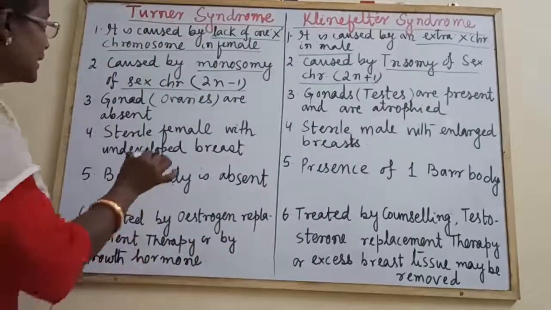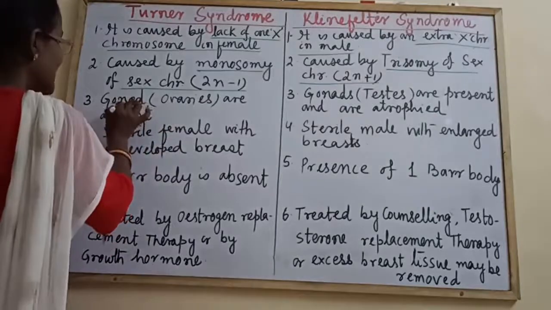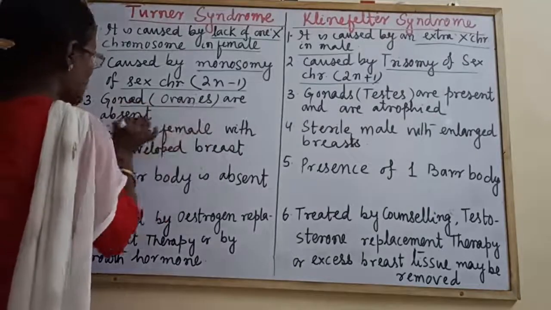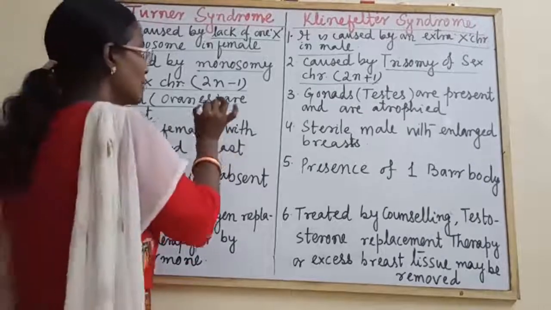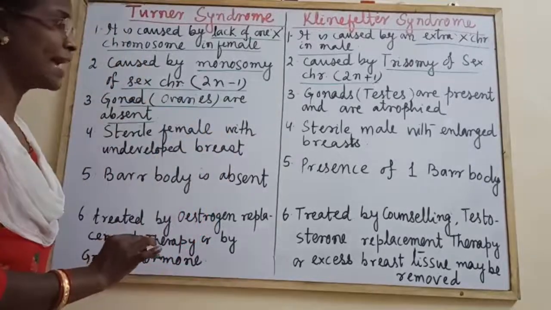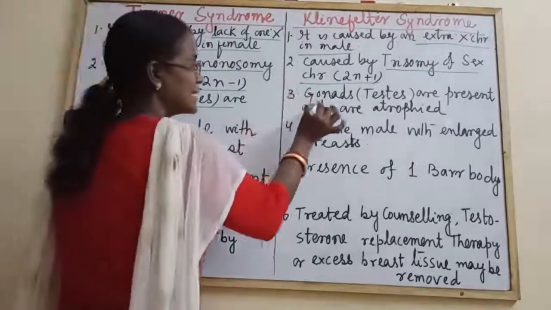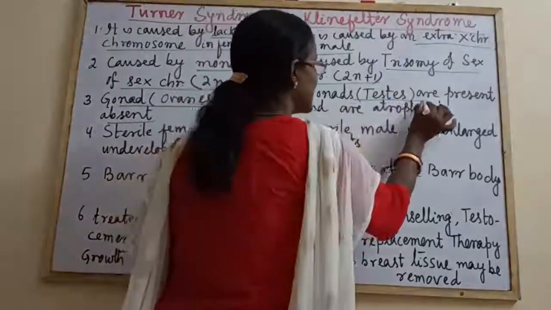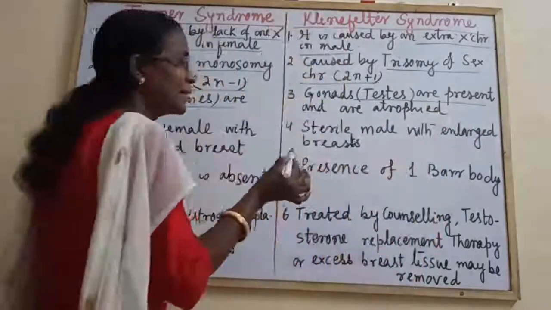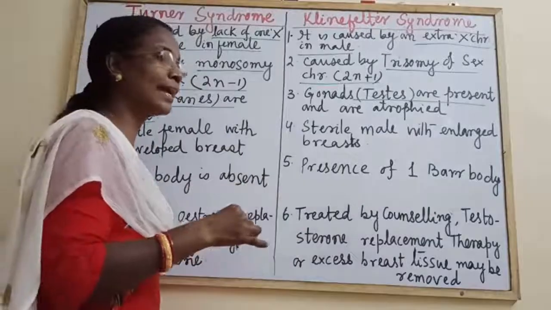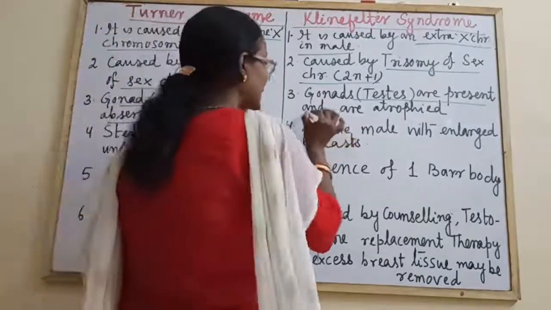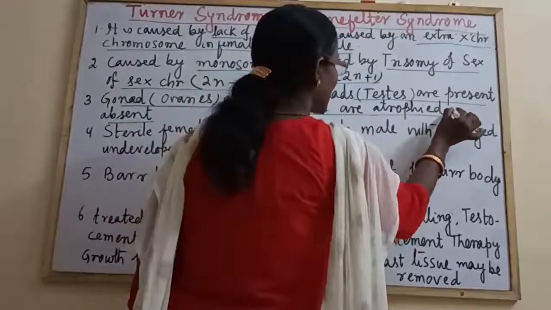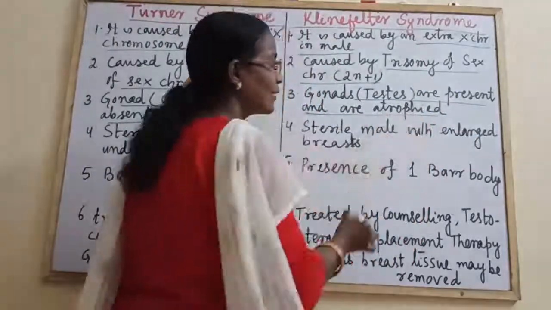Similarly, here the gonads, that is the ovaries, are virtually absent or rudimentary, whereas in the Klinefelter syndrome, gonads and the testes are present, but they have undergone atrophy, that is complete degeneration. That condition is known as atrophied.